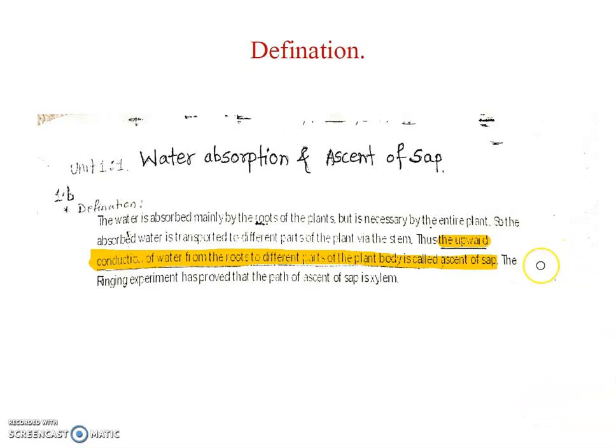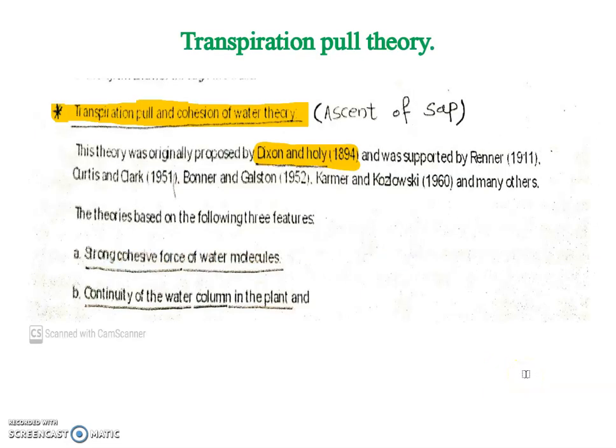The ascent of sap, or water, is transported through the xylem vessels. Xylem is a type of tissue. Through that tissue, water is conducted from root to various aerial parts. So xylem is similar to pipes, and through that the water is transported from the root to leaves. But this is not a simple mechanism. There are various other aspects, so we will see here.